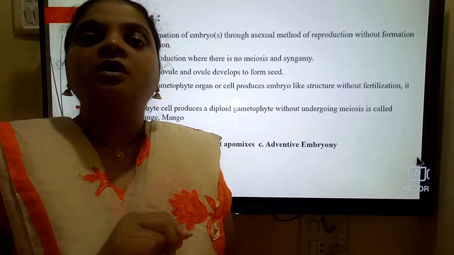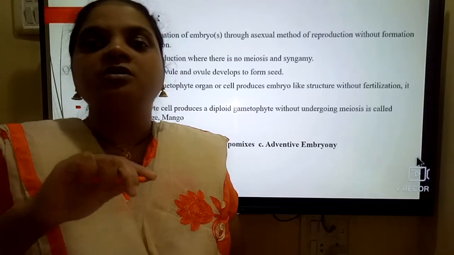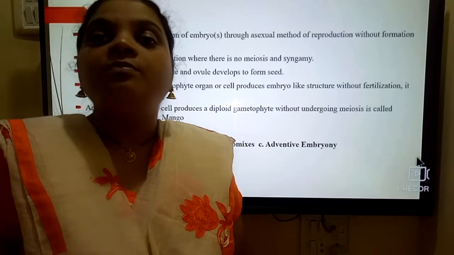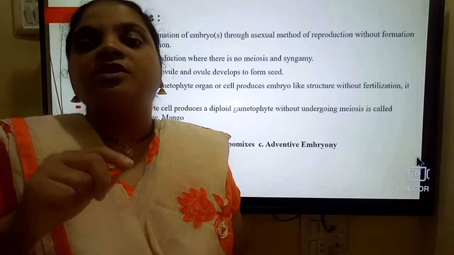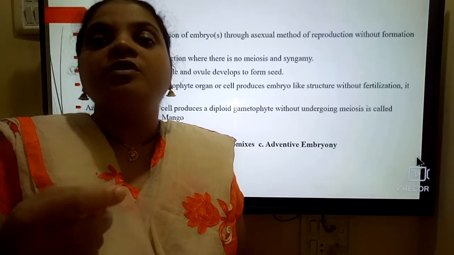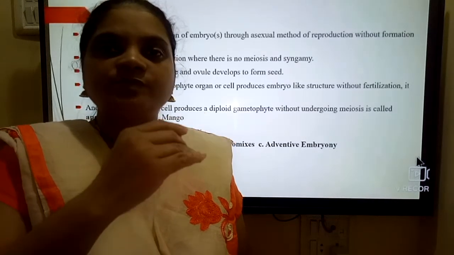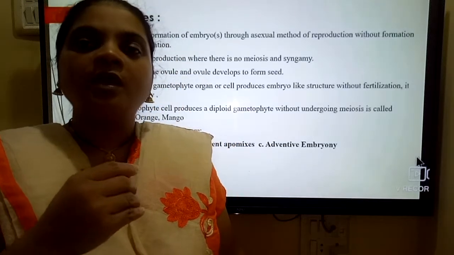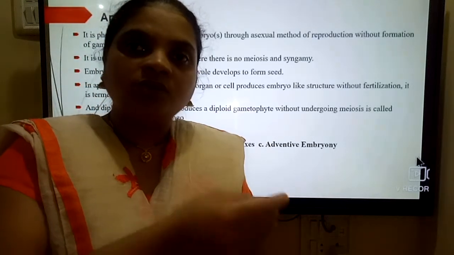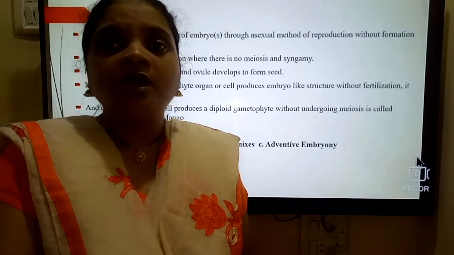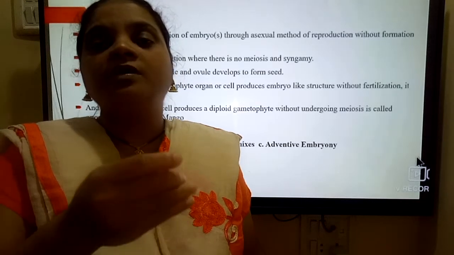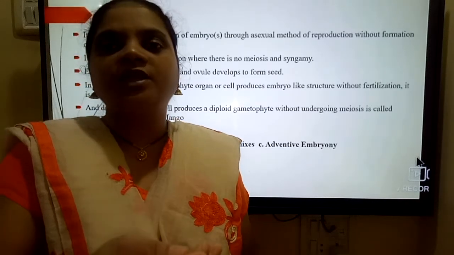But sometimes a diploid sporophyte produces a diploid gametophyte without meiosis, and that is called apospory. So what is the difference between apogamy and apospory? In apogamy, a gametophytic organ or cell develops into the embryo without fertilization.